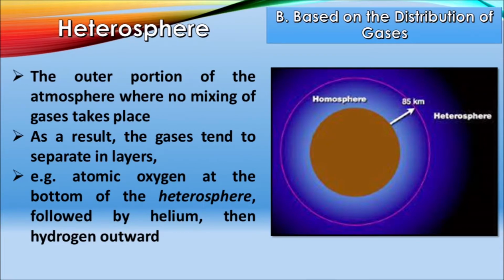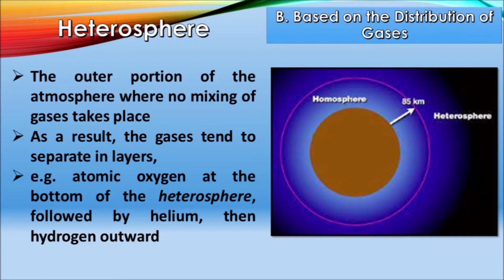Next, the heterosphere. The outer portion of the atmosphere where no mixing of gases takes place is the heterosphere. As a result, the gases tend to separate in layers. For example, atomic oxygen at the bottom of the heterosphere, followed by helium, then hydrogen outward.